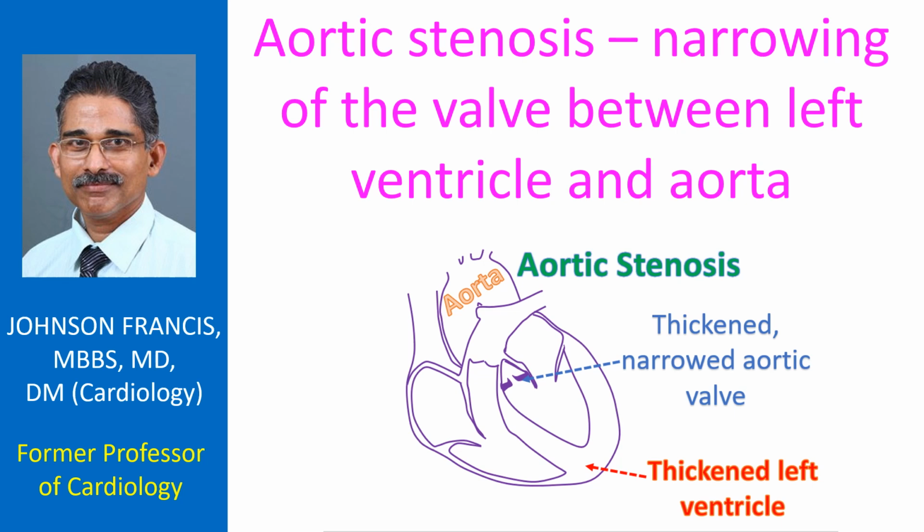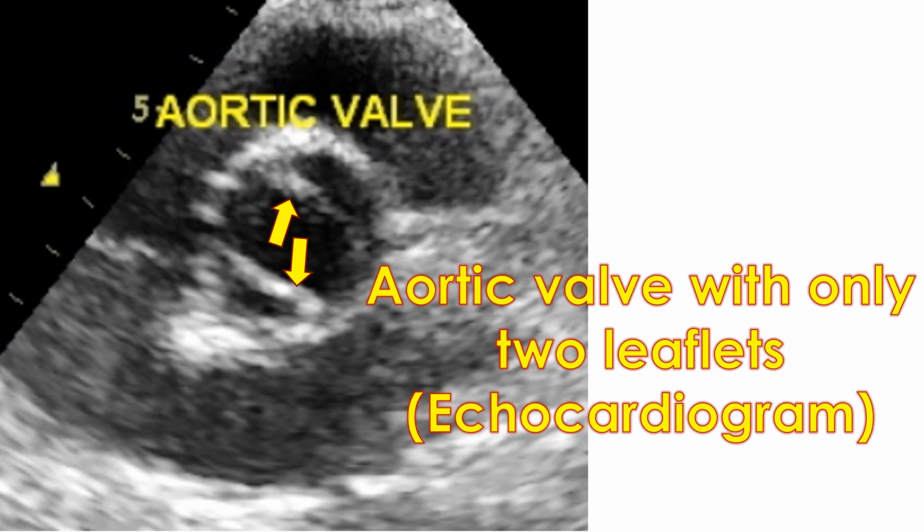Aortic valve is the valve between the aorta and left ventricle, preventing backflow of blood into the left ventricle from the aorta. Aortic stenosis, narrowing of the aortic valve, can be congenital, that is present at birth, or acquired. Congenital aortic stenosis is often secondary to degenerative changes in a bicuspid aortic valve. Normal aortic valve has three cusps.